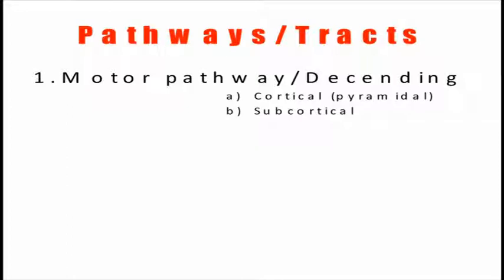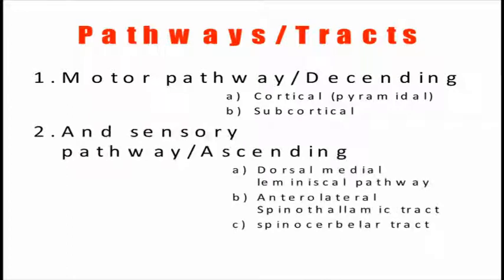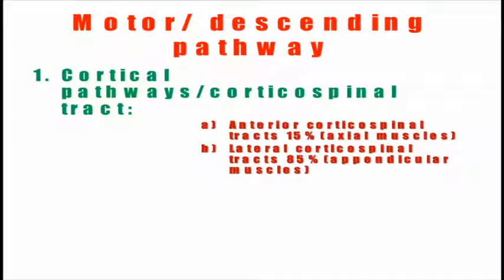There are two pathways for the motor system, meaning for the muscular motor response: the pyramidal or cortical pathway, and the subcortical pathway. There are also sensory pathways: the dorsal medial lemniscal pathway, the anterolateral spinothalamic tract, and the spinocerebellar tract. Now we will discuss them one by one.